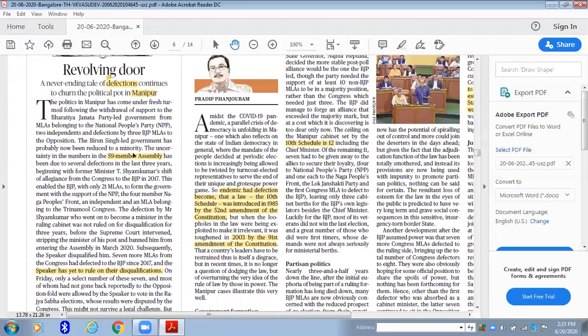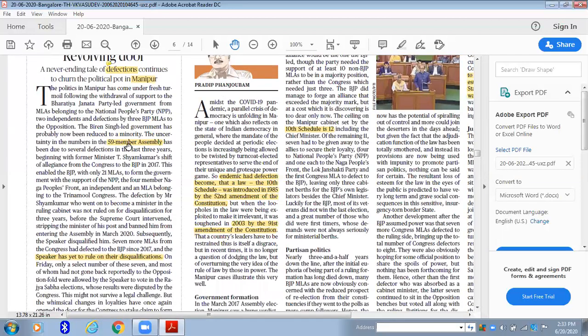And again, go for this kind of, not like UPSC will be asking how many members are there, but whenever you read the newspaper, there is Manipur, he's speaking about Manipur. Okay, Manipur has a 59 member assembly. So you'll get a rough idea whenever you are reading some news item about Manipur. All right. So the number of assembly seats is 59.